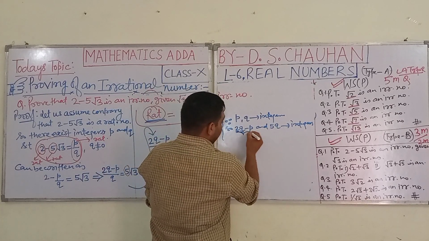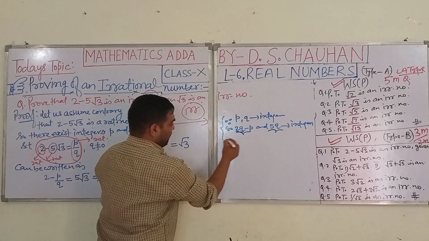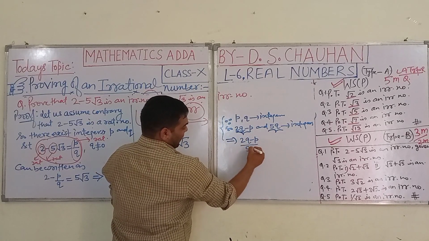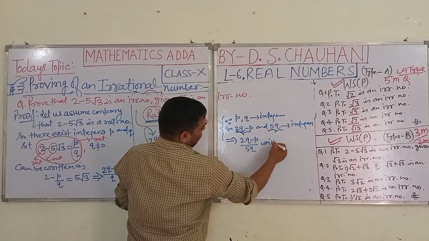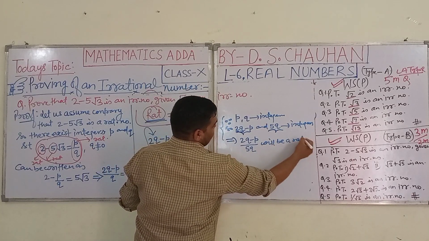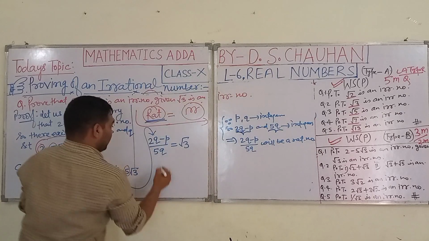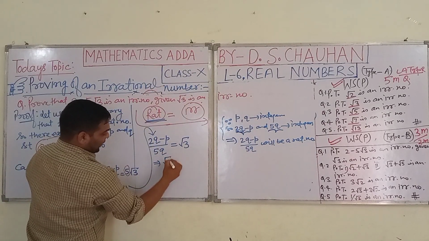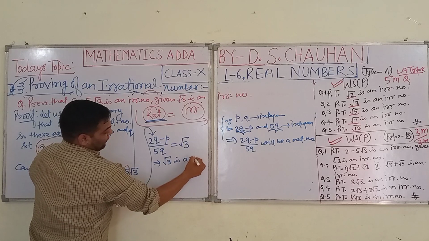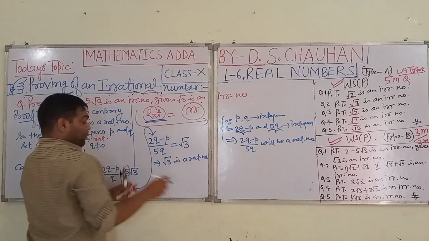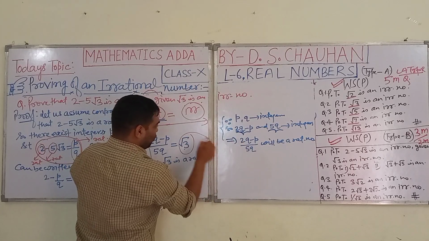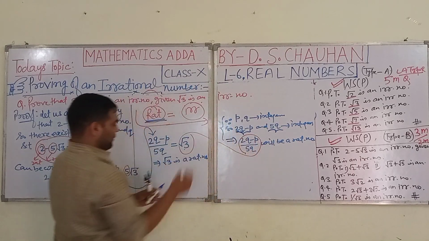So this will be an integer, this will be an integer, which implies 2q minus p upon 5q is a rational number. So this implies under root 3 is a rational number. Why? Because under root 3 is equal to this expression,